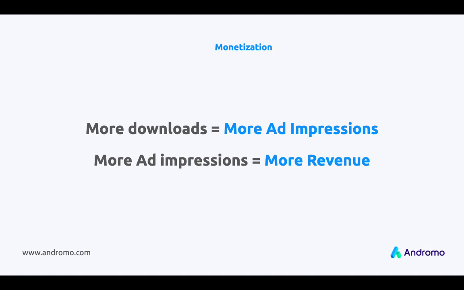So basically, there are two basic types of ads in Andromo: banners and interstitial ads. Banners are pretty simple and common ads. You can see them on 99% of websites. When you go to a website, you can see an image which is promoting some product, and there is a link inside it.